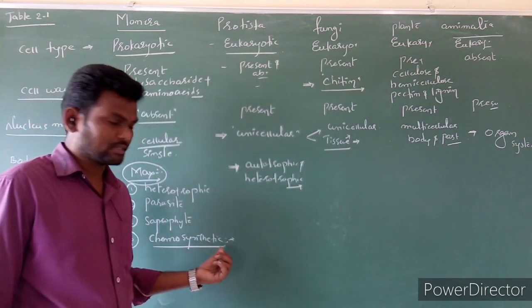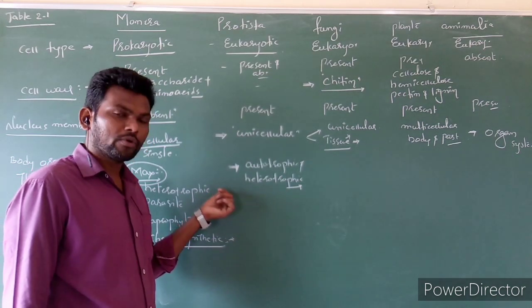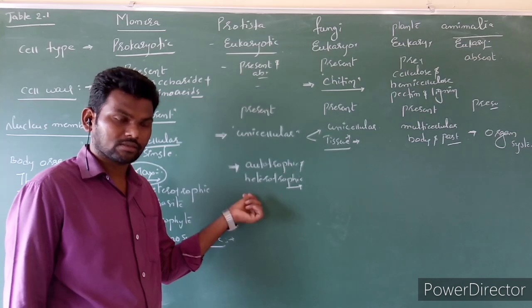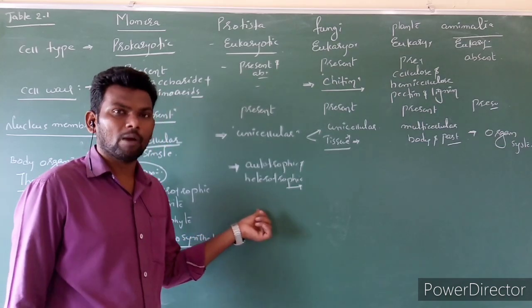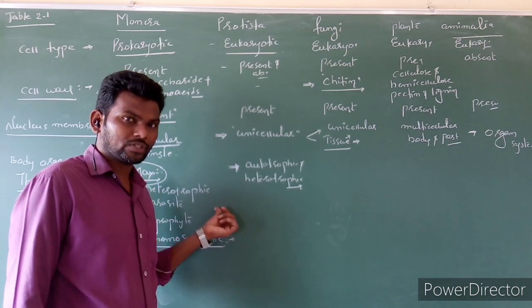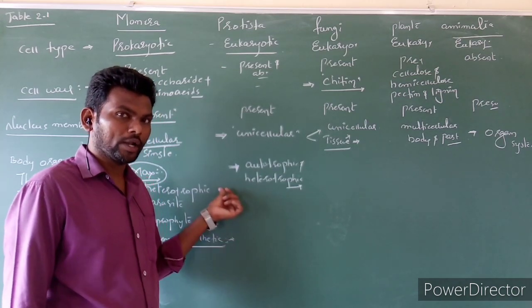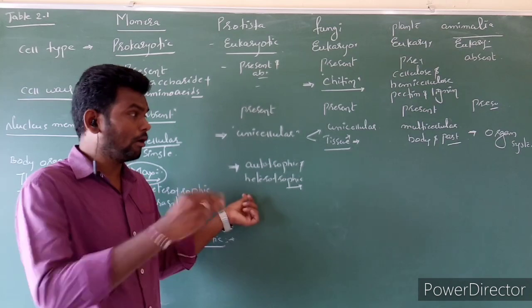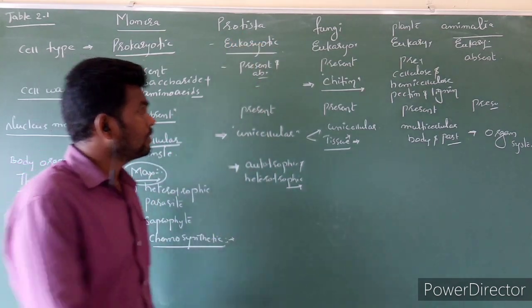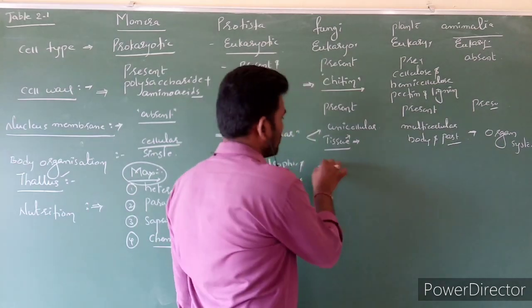Earlier we discussed Chlamydomonas and Chlorella, both are what? Photosynthetic organisms. Paramecium as well as Amoeba, both are non-photosynthetic. But Paramecium, Amoeba, Chlorella, Chlamydomonas, these are all grouped into Protista. Clear?